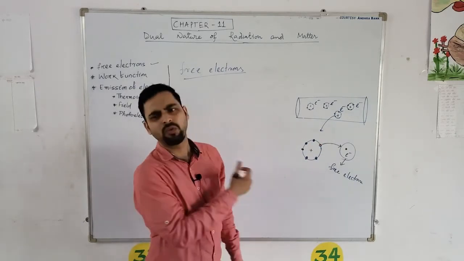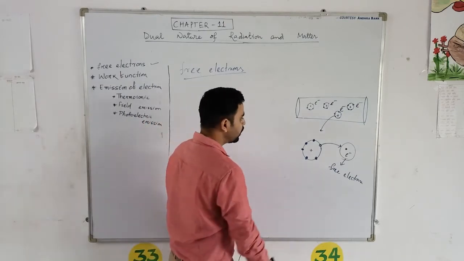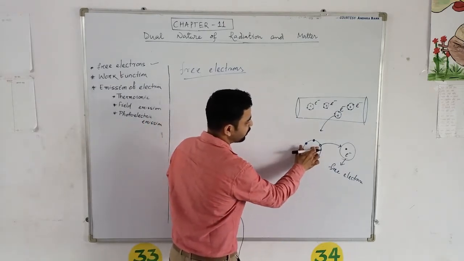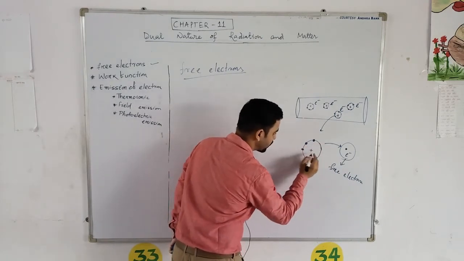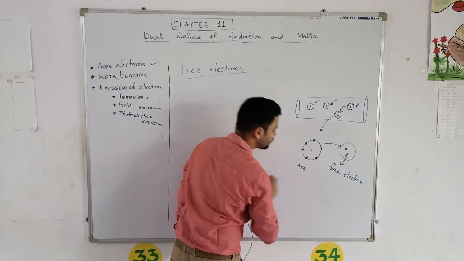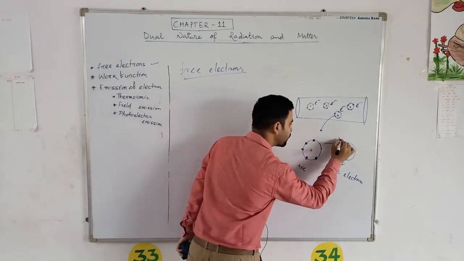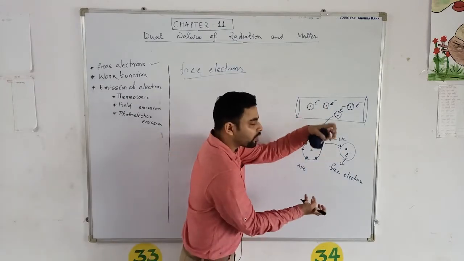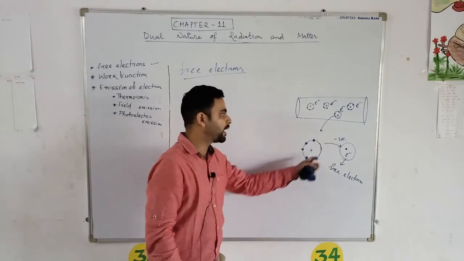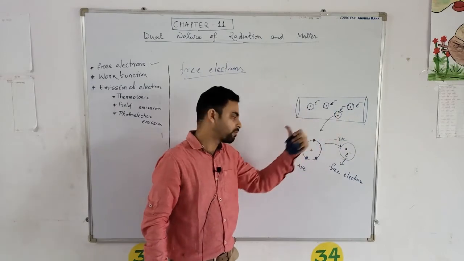Then why can they not move out from the metal surface? Look, when this electron is free from this atom, now this atom will become positively charged, and this is my negative charge. There will be some attraction between this positive and negative. We know Coulomb's law from the first chapter.